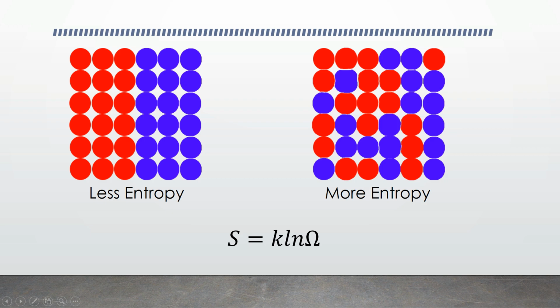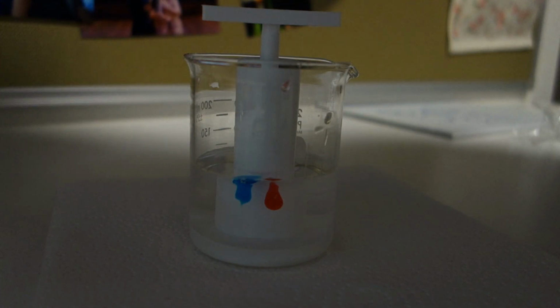In our previous ball example, we see that the second law states that this state on the right won't naturally evolve into this state on the left, but this state on the left could evolve into this state on the right. Okay, so let's look at an example.